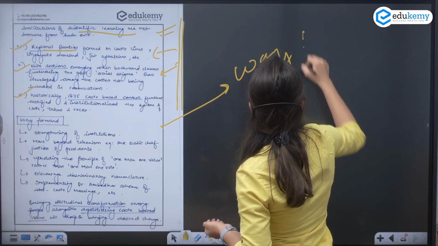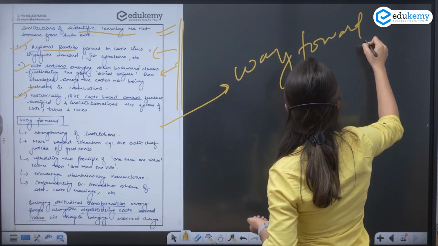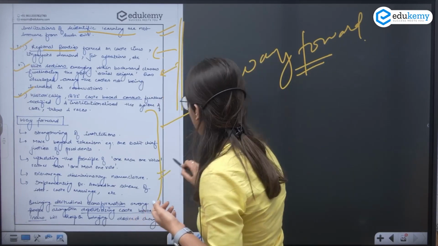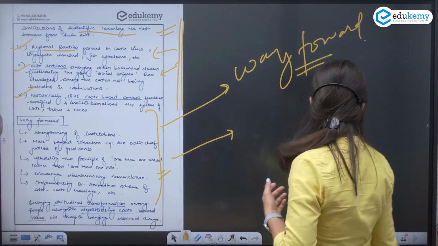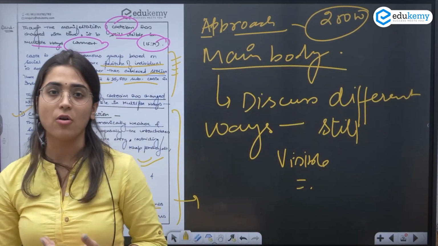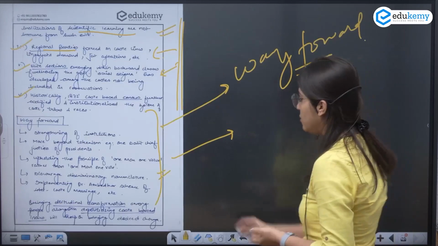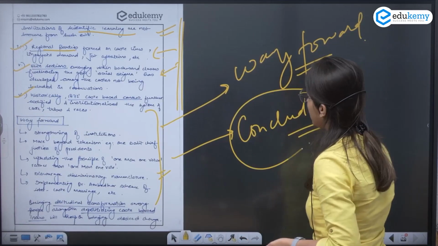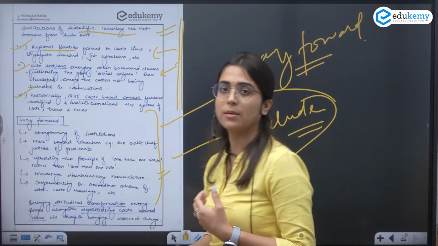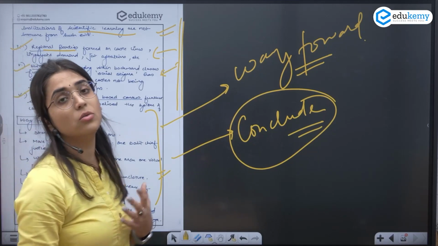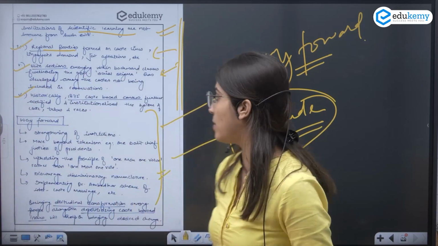That is in the main body. In the next part, I have given the way forward here: how we can eliminate this system from our society. The question is not asking you to explicitly discuss the way forward, so you can use this way forward to conclude your answer. If you are not able to understand how to conclude this answer, then definitely you can give the way forward on how we can eliminate this system from our society.